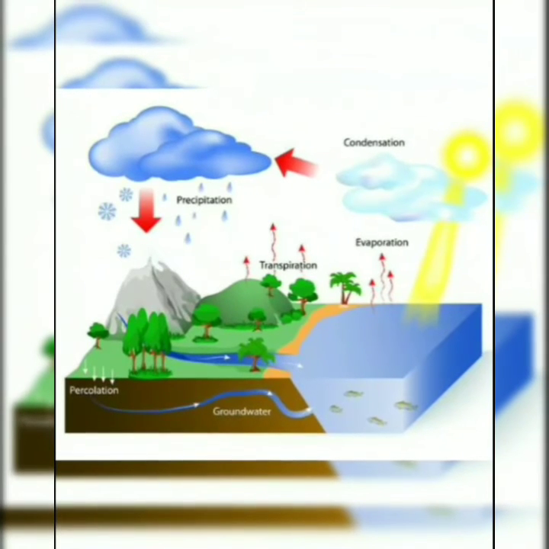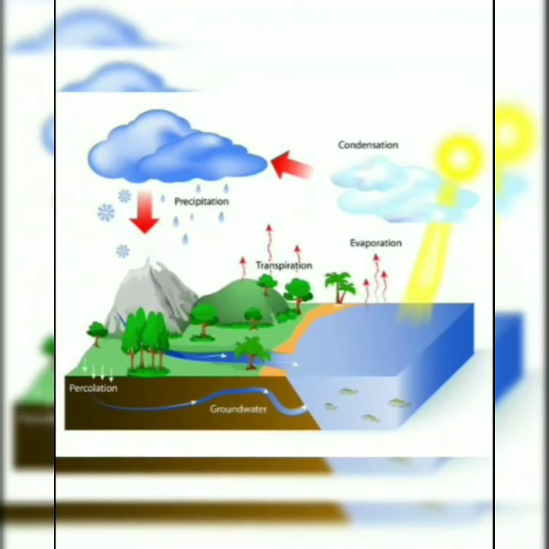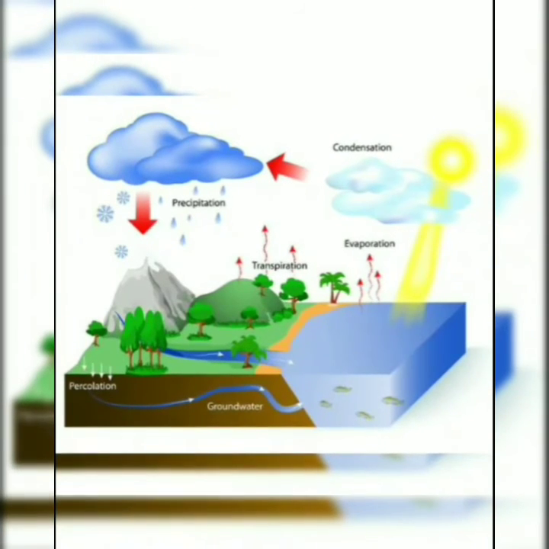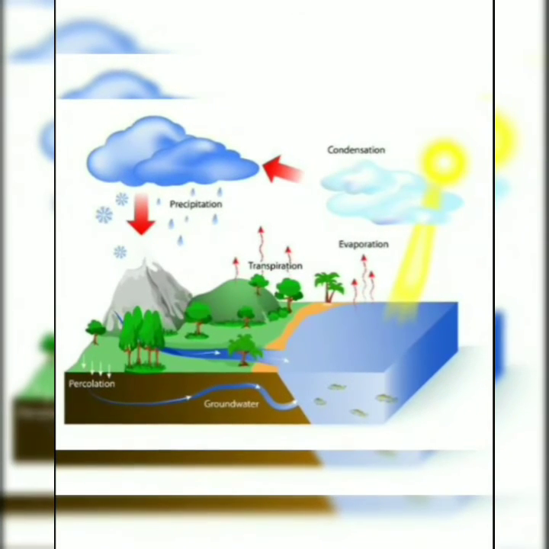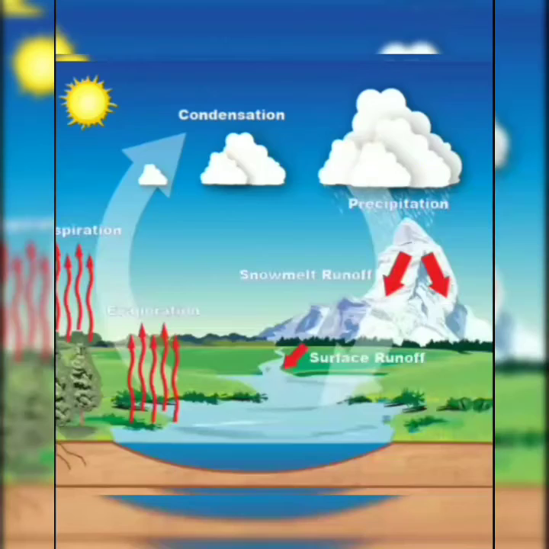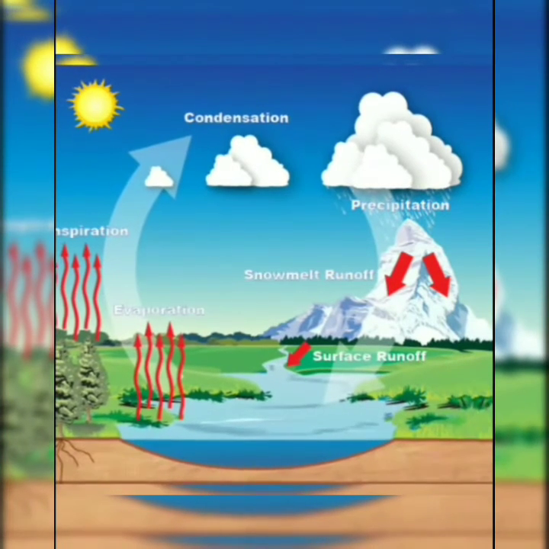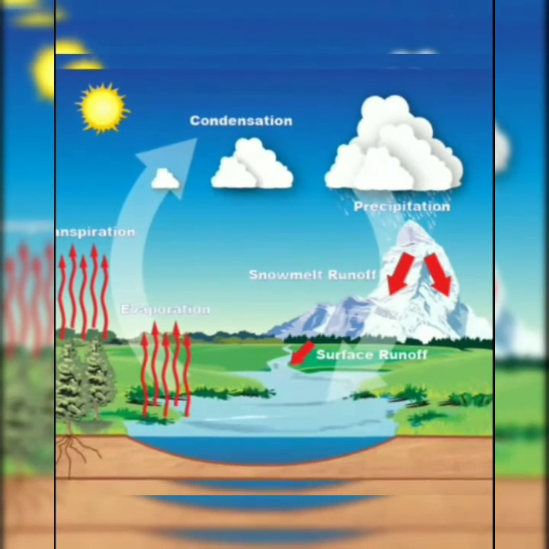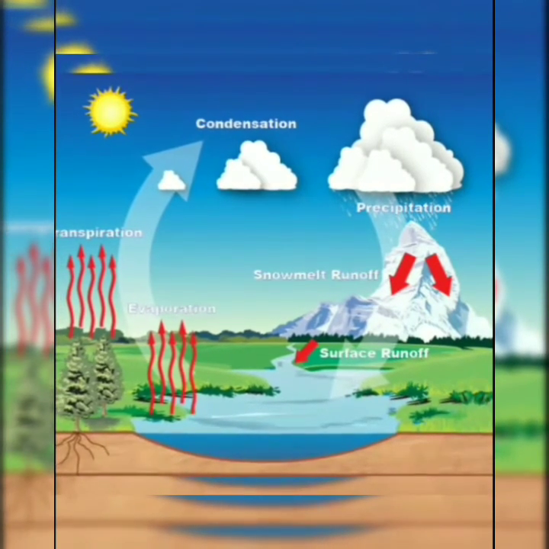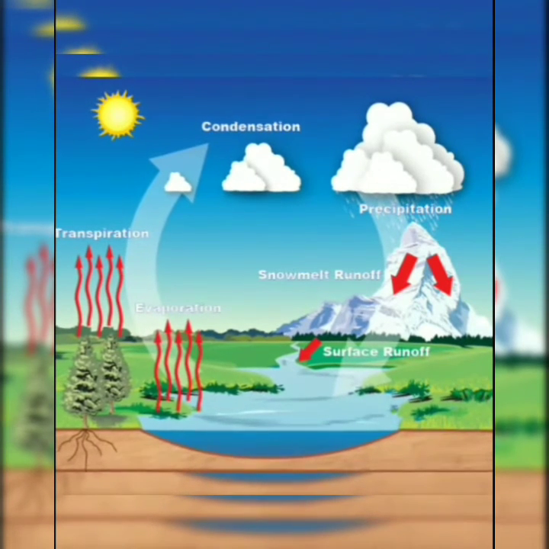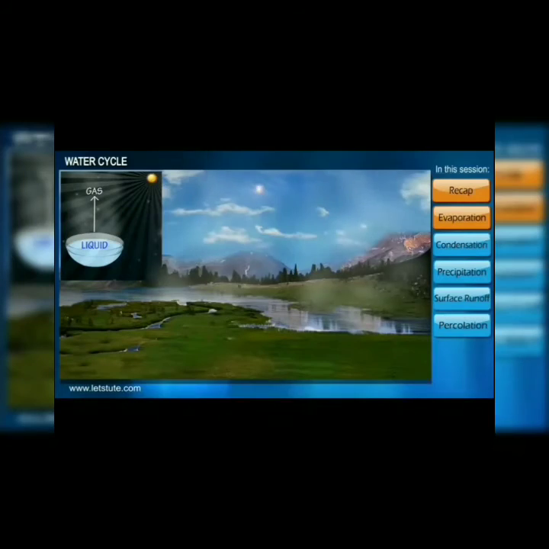Let's start the water cycle. Water is continuously cycling in different forms through different processes. First is evaporation, second condensation, third precipitation, next surface runoff, and the last one is percolation or infiltration. Now let us explain these.